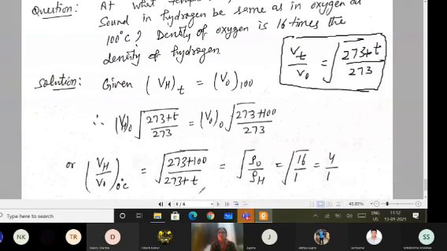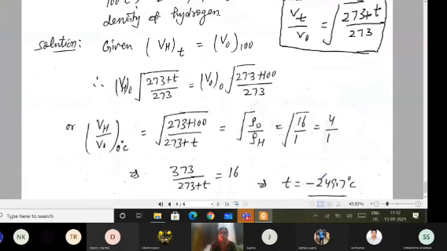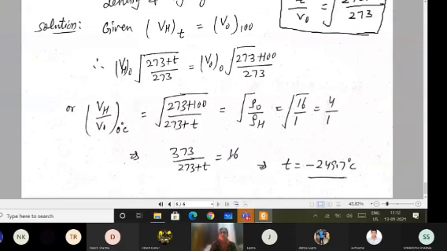Now, this is the equation which you have to simply solve mathematically to get the temperature. The square root on both sides is getting cancelled. So this equation becomes 373 divided by 273 plus T equals 16. So you solve it and we will get the result for the temperature, which comes out to be negative 249.7 degrees Celsius.